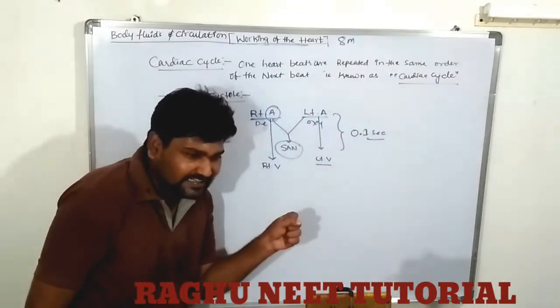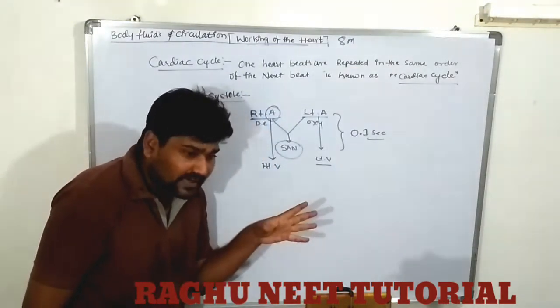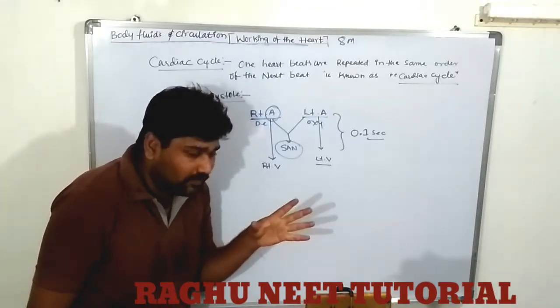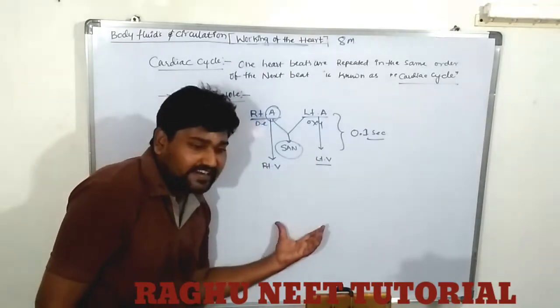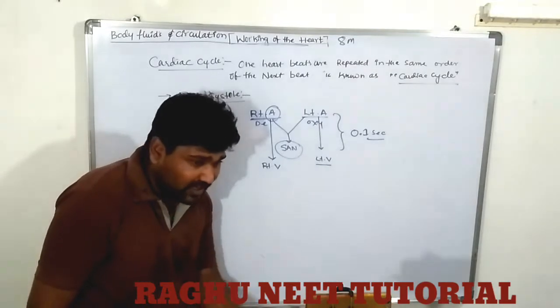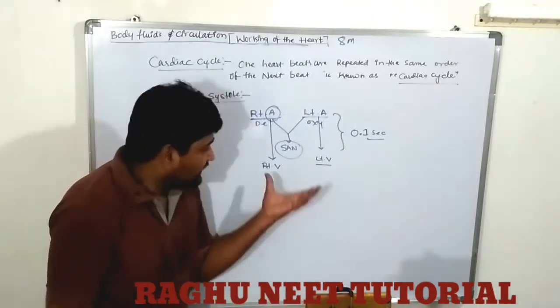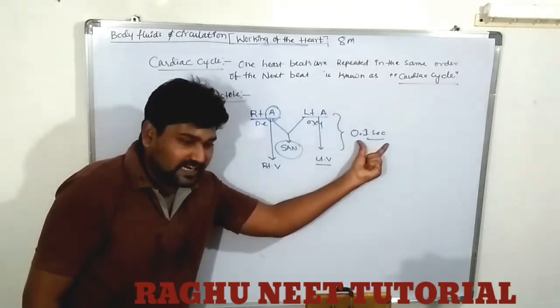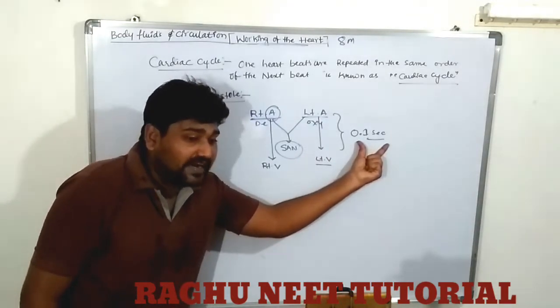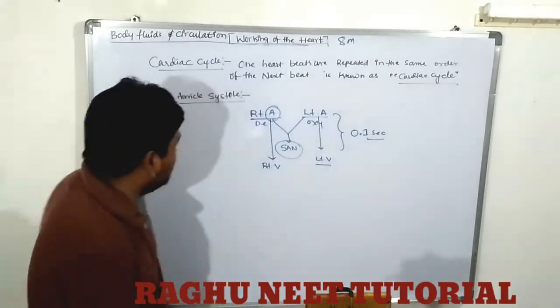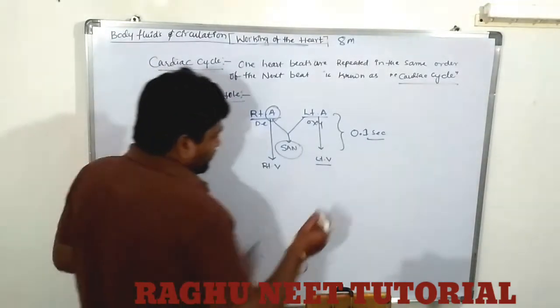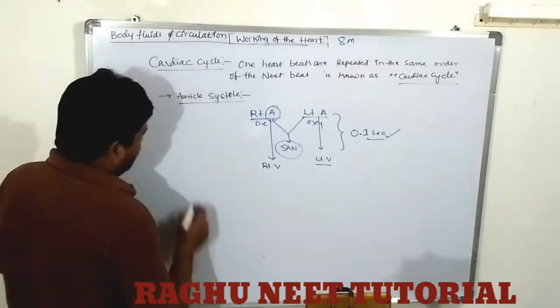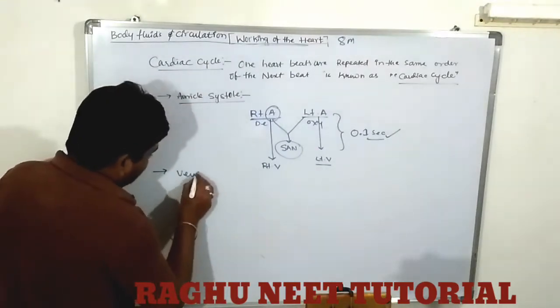The auricles will be contracted. The blood does not enter directly into the ventricles region; the blood enters the ventricles region. This contraction is completed within 0.1 second. So that is known as auricle systole.